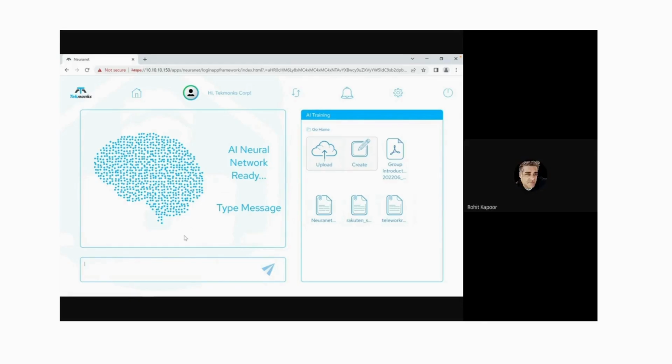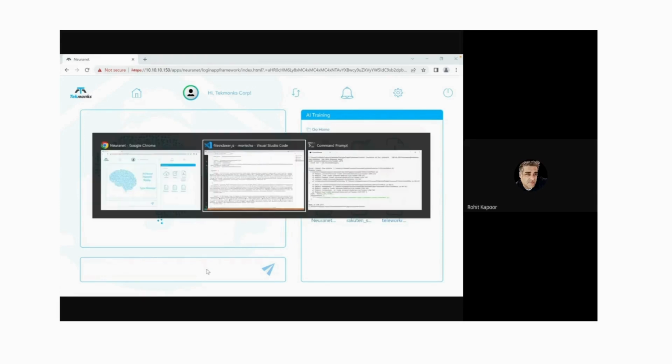So everything I showed you is obviously NDA because nobody is doing it at this level. But all of this is there. And it's all integrated like the Neuranet vector database. We have multiple AI databases.